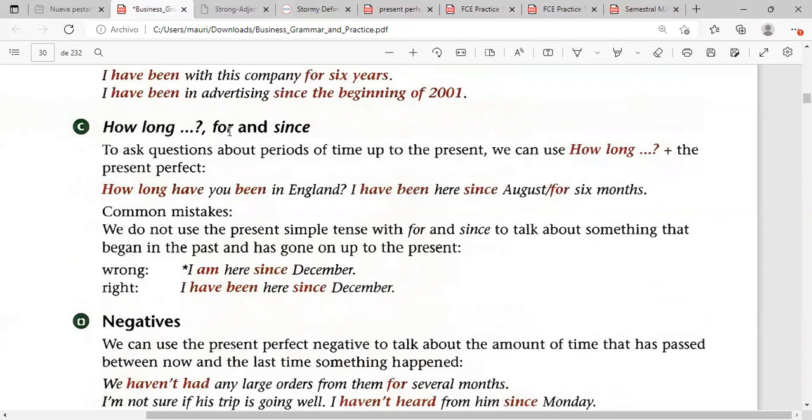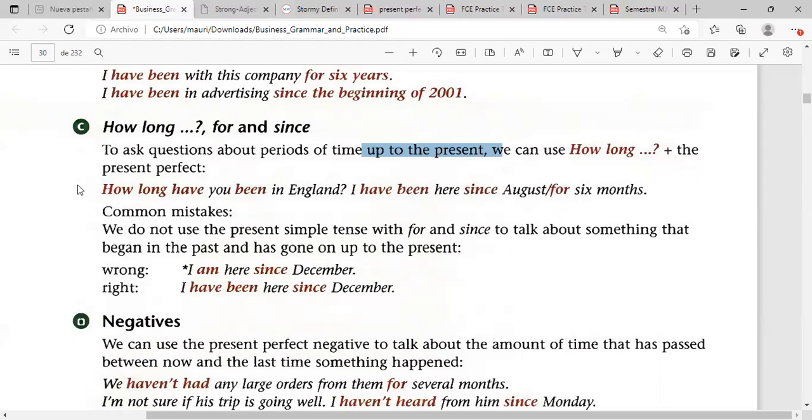Let's see how we can answer with these two words that we just reviewed. To ask questions about periods of time up to the present, we use how long. Once again, up to the present, the present perfect. How long have you been in England? I have been here since August, for 6 months.